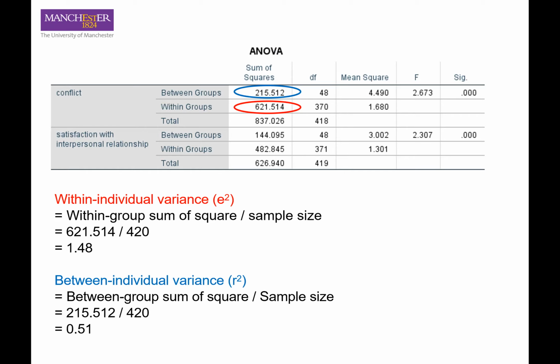That is 0.51. Please note that the 420 observations come from the number of participants times the number of observations per day times the number of days of data collected. So altogether in this sample it is 420.